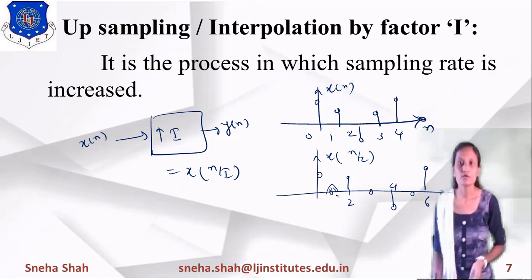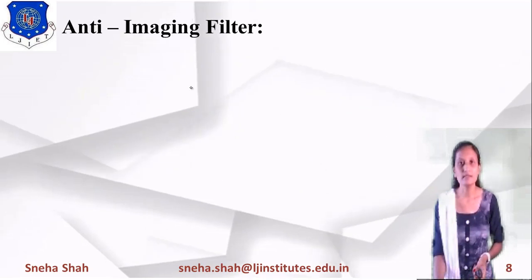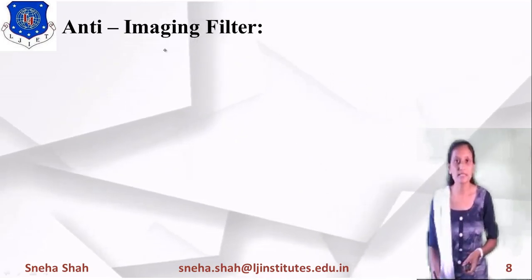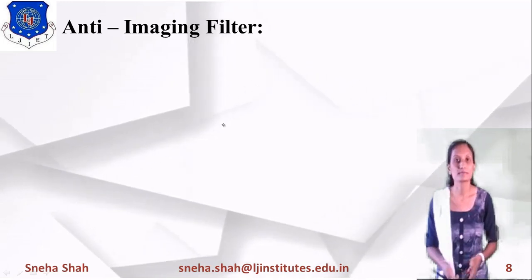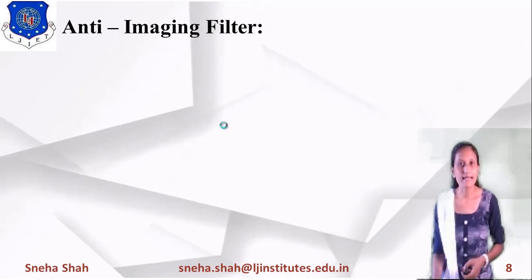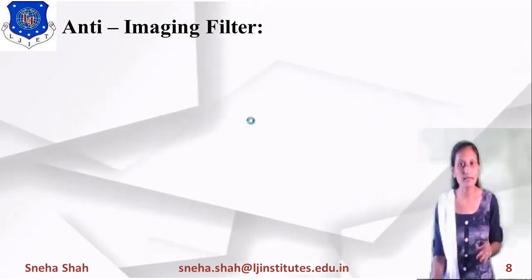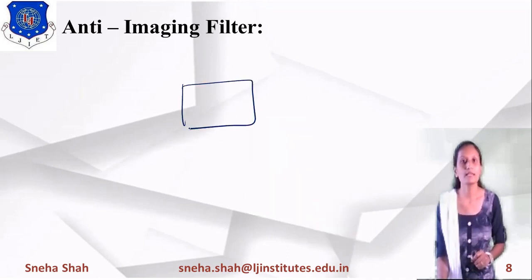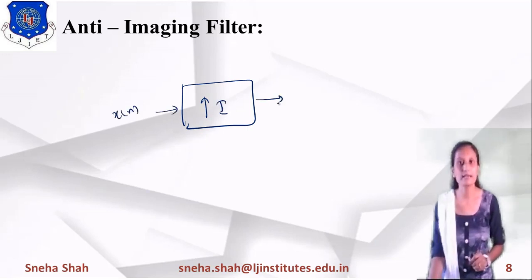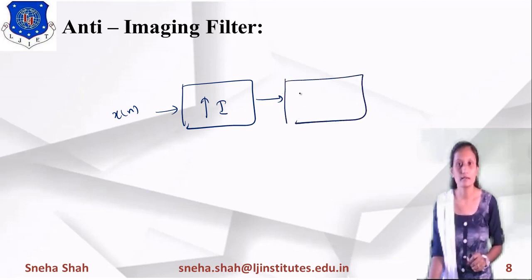So if you want to remove this noise, for that we have to use an anti-imaging filter. So the next term is the anti-imaging filter. If we use the anti-imaging filter, then we can remove these images. But where will we use this anti-imaging filter? First images will occur, then we will remove these images, right? So first of all, because of this upsampling, it will introduce the images. Now these images can be removed by this anti-imaging filter, right? So it will give you the proper output.